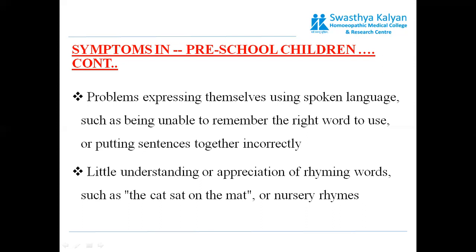They cannot enjoy them or participate in rhyming games. For example, "the cat sat on the mat", or "Jack and Jill ran up the hill", or any nursery rhymes. It's a rhyme, but they have difficulty understanding it.